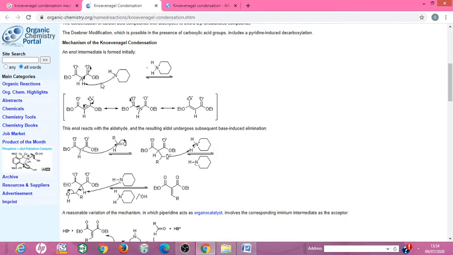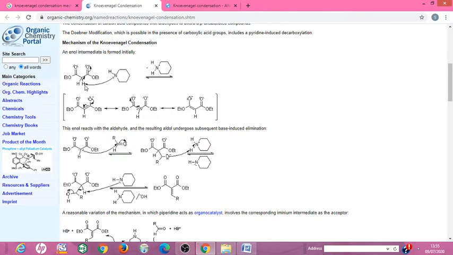This pair of electrons easily abstracts the proton from the active methylene compound. The piperidine abstracts the proton and forms the piperidinium ion. The name of this compound is piperidinium ion, and the active methylene compound converts into the carbanion.